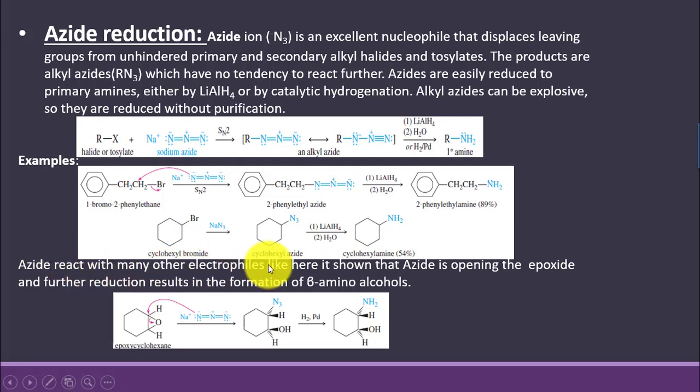Azide reacts with many other electrophiles, like it is shown over here that it is undergoing epoxide ring opening reaction, and this leads to the formation of an amino alcohol.